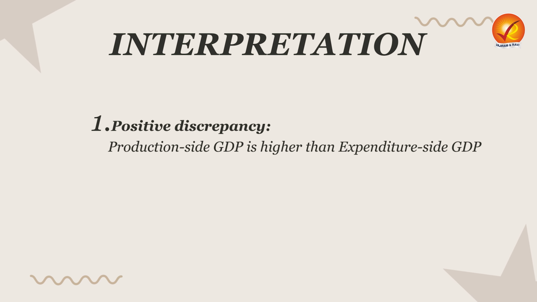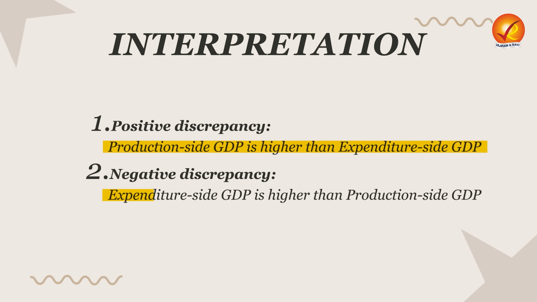And the difference between the two approaches is recorded as a discrepancy under the expenditure side of the GDP, which is usually considered relatively less accurate. Now, what kind of discrepancy can there be? Either there can be a positive discrepancy or a negative discrepancy. A positive discrepancy simply means that the GDP calculated through the production method is higher than the GDP calculated through the expenditure method. A negative discrepancy is when the GDP calculated through the production method is lesser than the GDP calculated by the expenditure method. So simply speaking, a negative discrepancy occurs when expenditure side GDP is higher than the production side.